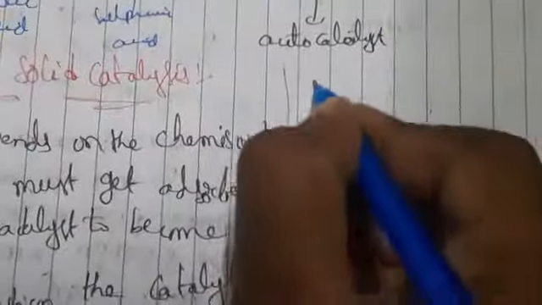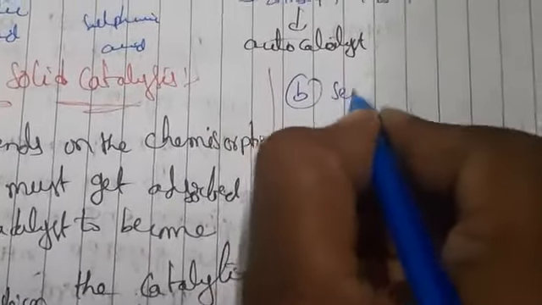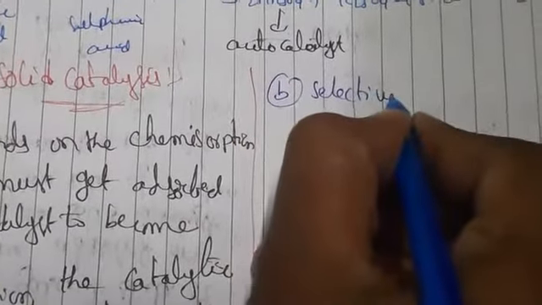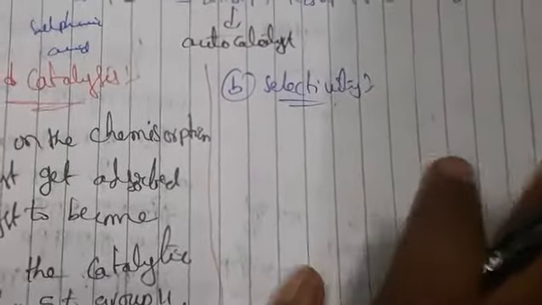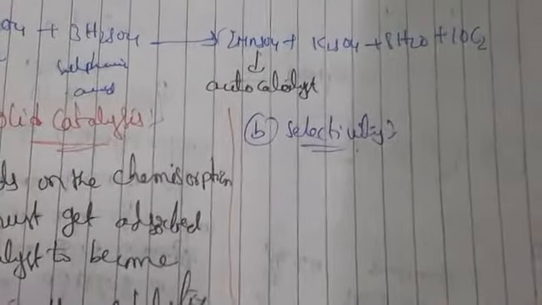The next topic is selectivity. Selectivity means we have to select the perfect catalyst for the products. To give a particular product, the selectivity of the catalyst is very important.